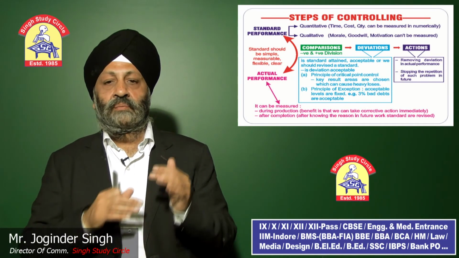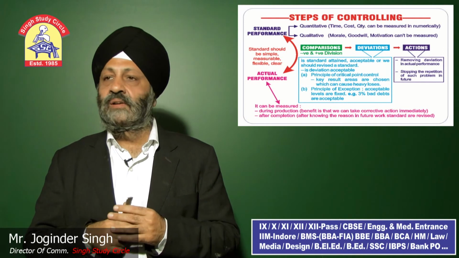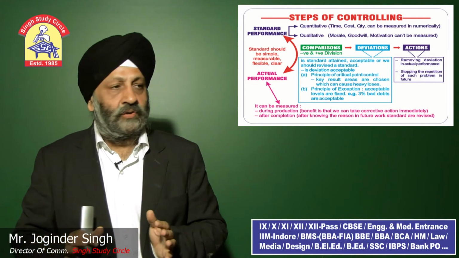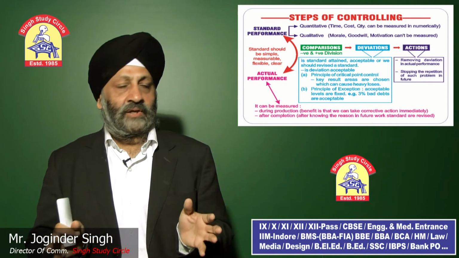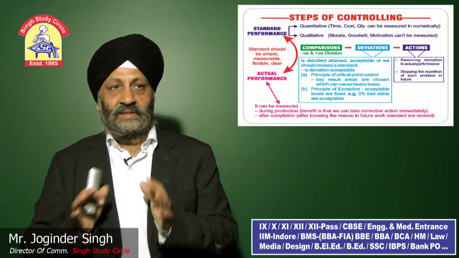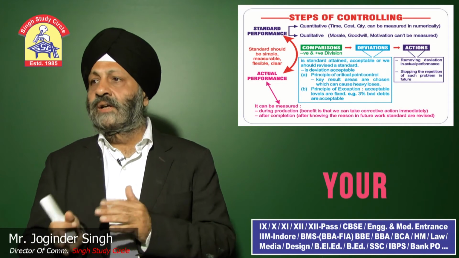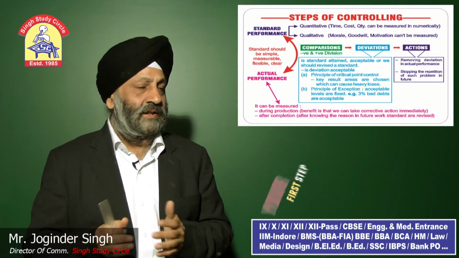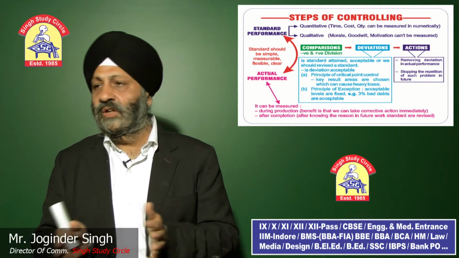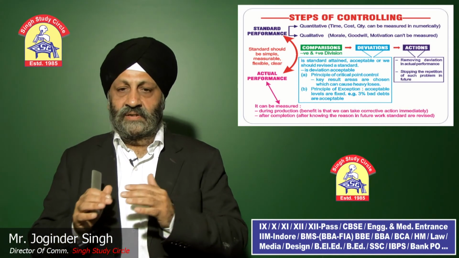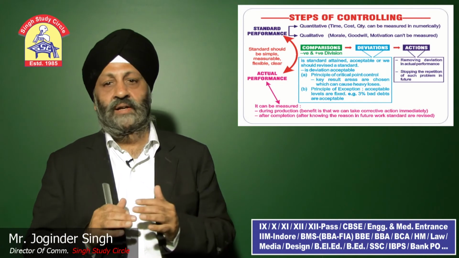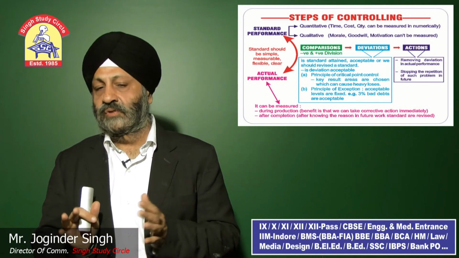And there is a rule of principle of exception. For example, whenever we are producing any goods which are perishable, vegetables or anything, or mirrors, if you are dealing in mirrors, there are always some standards laid down. For example, 2% loss we expect it will happen, 2 to 3%. That is called the principle of exception. We accept certain loss is going to be incurred. That is called the principle of exception.